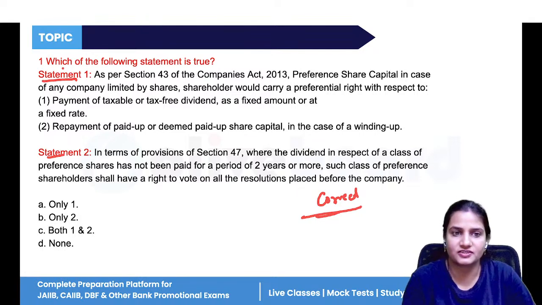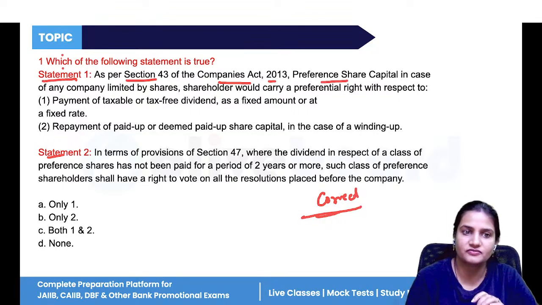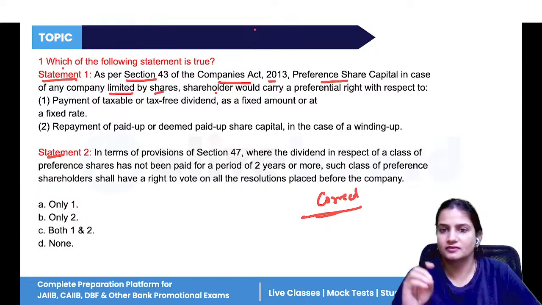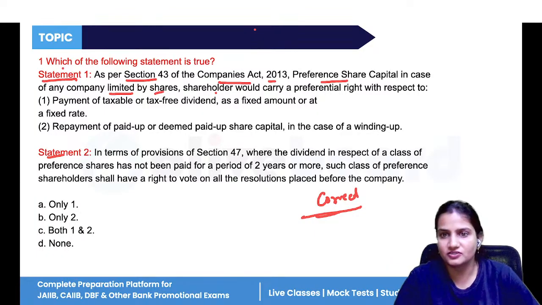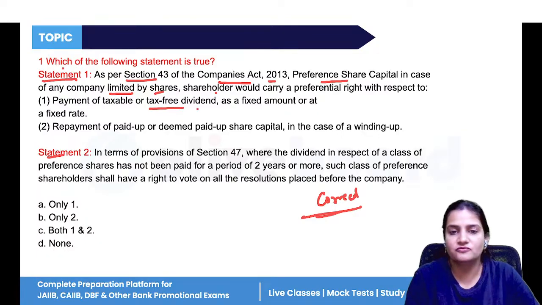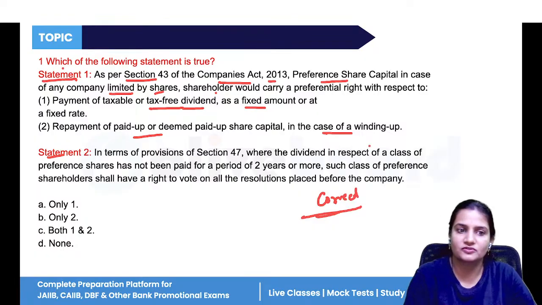As per section 43 of the Companies Act 2013, the preference shares in case of any company limited by shares, the shareholders would get the preferential right. Now, what are these preferential rights? The right to claim a fixed amount of dividend, and if the company gets liquidated or wound up, they will get the benefit of that also. So yes, this is correct.